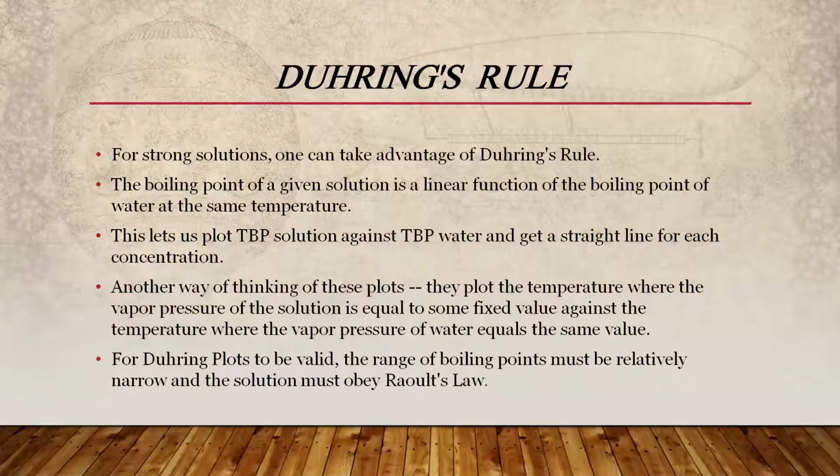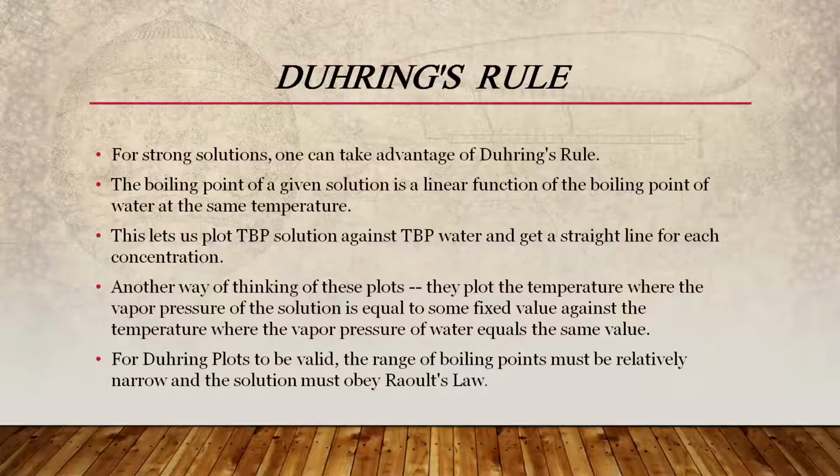Dühring's rule. For strong solutions, one can take advantage of this rule. The boiling point of a given solution is a linear function of the boiling point of water at the same pressure. So, this lets us plot the boiling point of the solution against the boiling point of water and get a straight line for each concentration. Another way of thinking of these plots, they plot the temperature where the vapor pressure of the solution is equal to some fixed value against the temperature where the vapor pressure of water equals the same value.